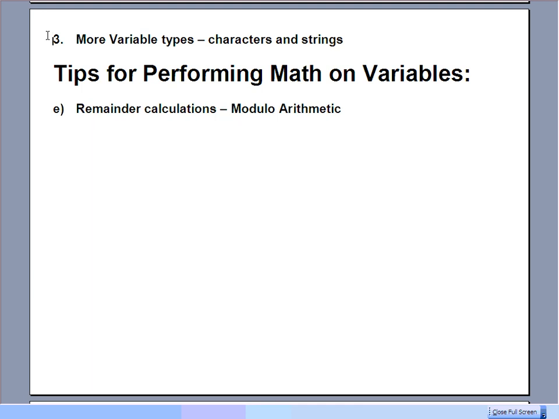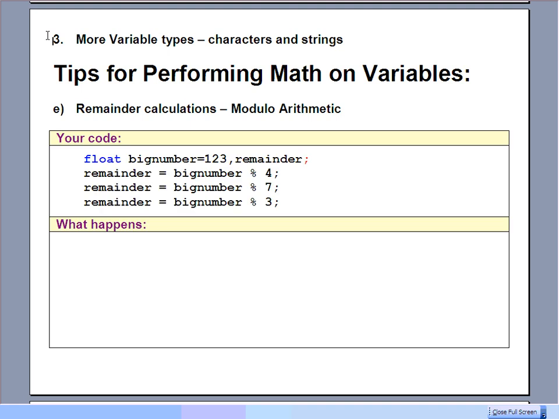Last little thing, this can be useful for some programs down the road when we try to test for prime numbers. It's called modulo arithmetic. It's all about figuring out remainders when you divide one number by another. And so here are a few lines of code. I've declared this number, big number, and then instantly assigned it a value of 123, and also declared another value there called remainder. In this case, I actually probably should have used integers instead of floats there, but that's all right. It's the percent calculation that I really want to highlight here at this point.